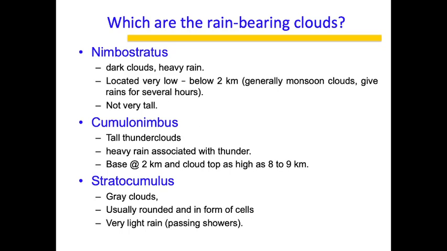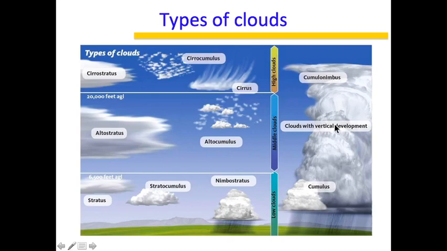Cumulonimbus, on the other hand, is a thunder cloud. It usually forms during the pre-monsoon season, which is the thunderstorm season, or post-monsoon, because the heating is very high. The heating leads to a high amount of CAPE and a low amount of CIN, which allows these clouds to grow higher, and deep moist convection also happens, which leads to the formation of tall cumulonimbus clouds, which can reach up to 8 to 10 kilometers, and they can also produce hail. Nimbostratus and stratocumulus cannot produce hail. They can produce heavy rain.